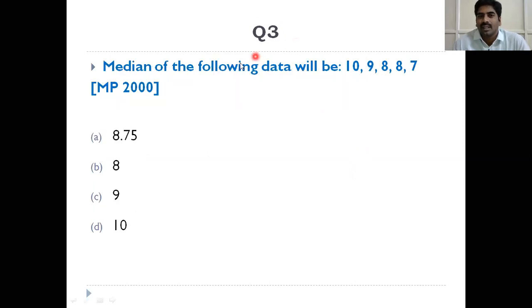Next. Median of the following data will be. So this is the calculation. First you have to arrange the data in ascending order, and then you can observe, see here, ascending order 7, 8, 8, 9, 10. What is the number of observations? 1, 2, 3, 4, 5. What is the middle value? 8 is the middle value. So the answer is 8.